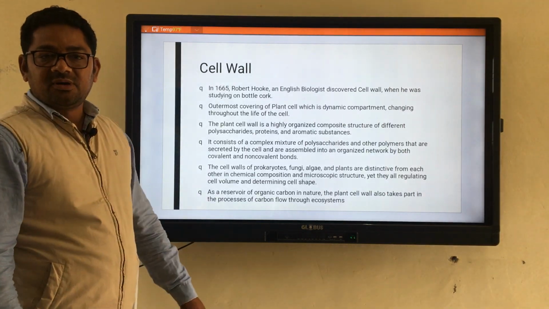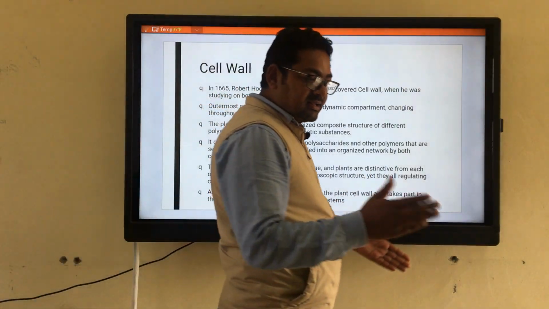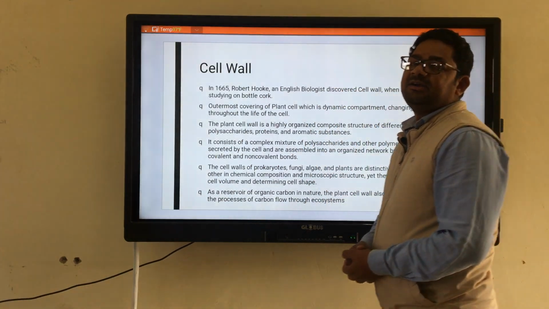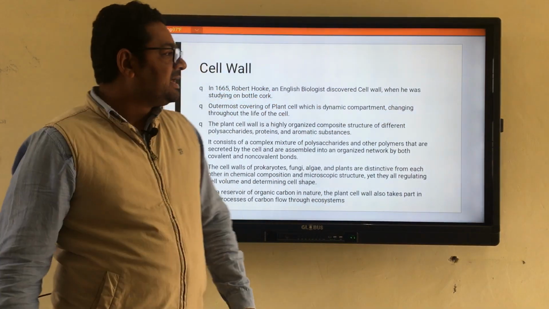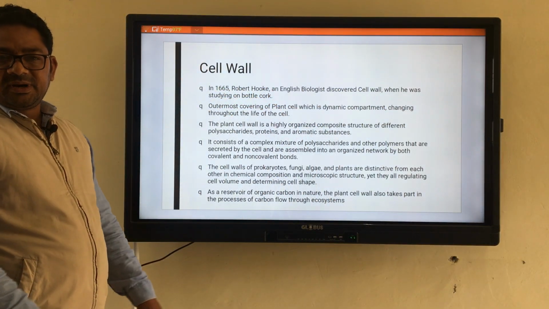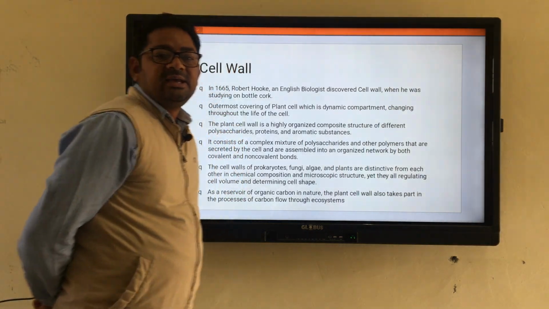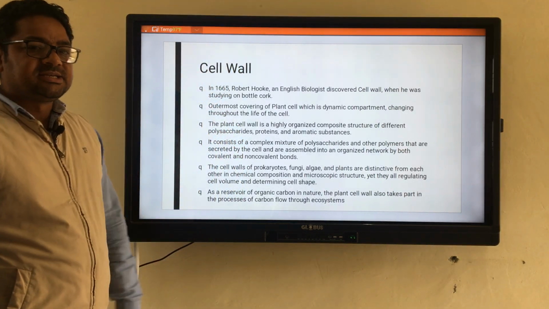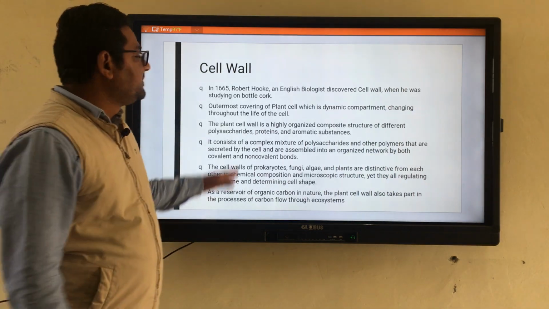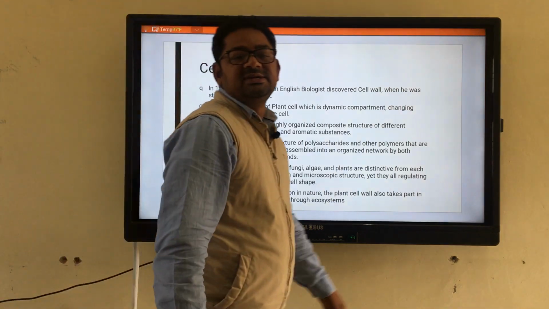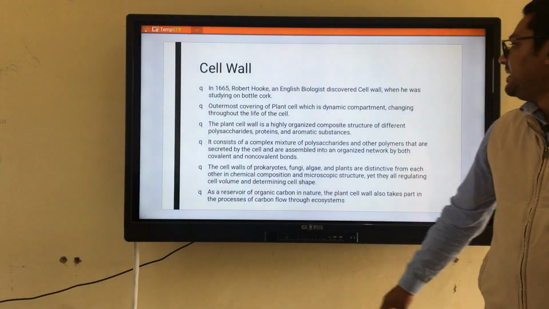He took slices of this cork and found under the microscope that it consisted of various honeycomb-like structures. After that, he saw that the pores present in these honeycomb-like structures were bounded with a thick structure, and that thick structure, beta, was named the cell wall. So we can say that this cell wall is the outermost covering.